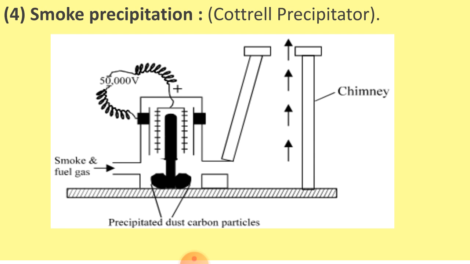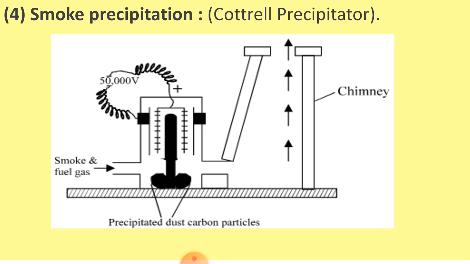Basically what happens here? The smoke is made to pass through a chamber fitted with highly electrically charged plates, which precipitate the carbon and dust particles, leaving the gas to escape through the chimney. The diagram clearly shows the removal of particles from the smoke.